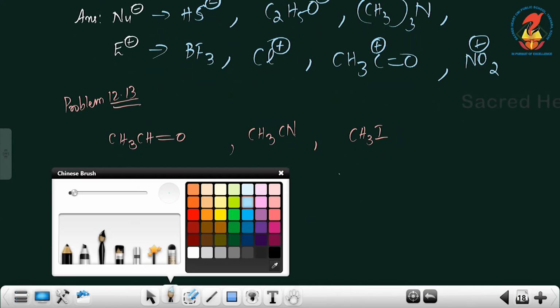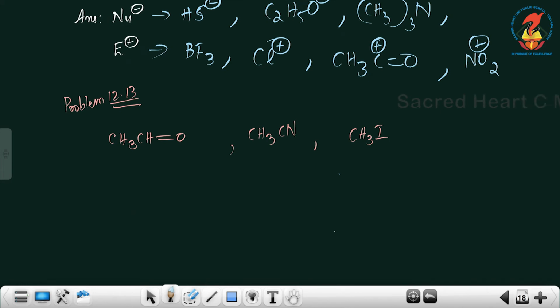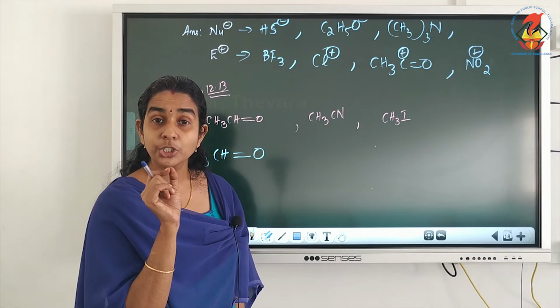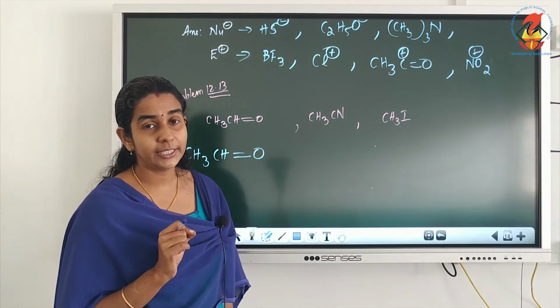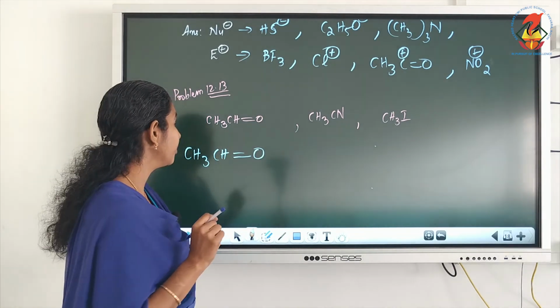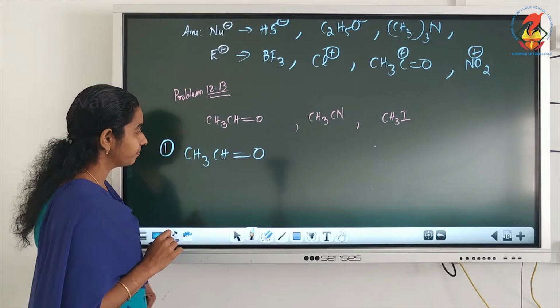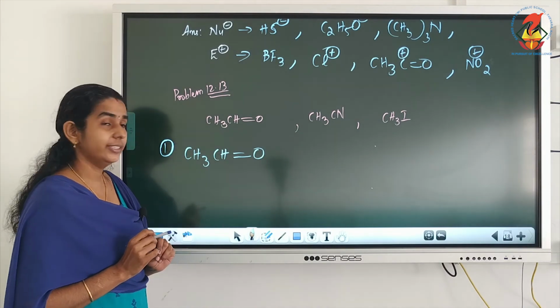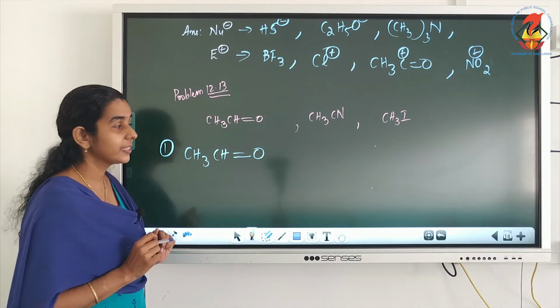Now the next question in your textbook is question number 13. Identify the electrophilic center in the following molecules. So these are the molecules given. We will write the first one, CH3CH double bond O. The question is to identify the electrophilic center. Electrophilic center means the positive center in this molecule. Here we can see that there is a highly electronegative oxygen present.